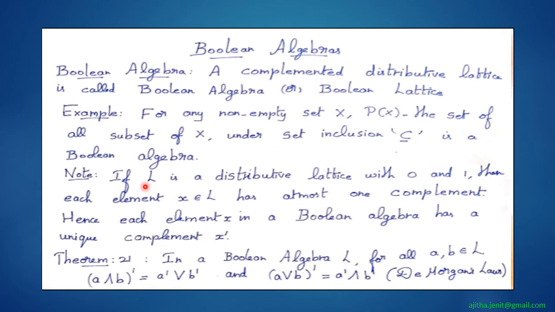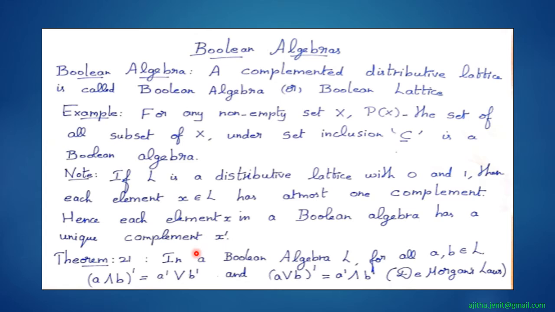In the previous theorems, we have seen that if L is a distributive lattice with 0 and 1, then every element has at most one complement. And we have proved in a theorem that it is unique. I think you remember that complement is unique always; if it exists, then it is unique. And since a Boolean algebra is a complemented lattice, it must have a complement. Therefore, obviously the complement is unique, and we denote that by x dash.